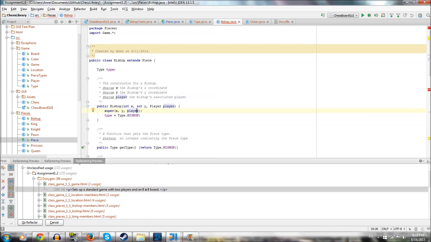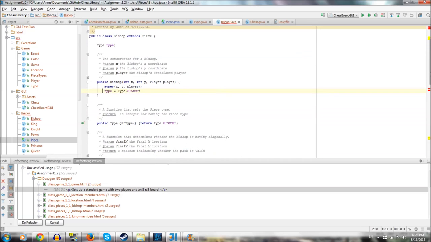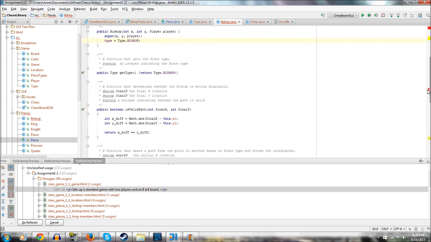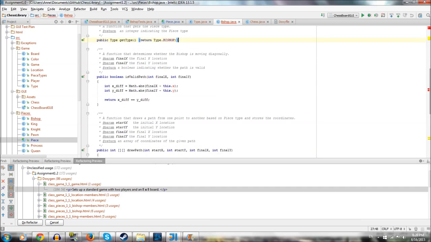That's another choice. And this super means that it calls the constructor of the generic piece, and then this is all we have to do in addition to the generic piece constructor. So you can see we're writing fewer lines of code by having that piece class as what we're inheriting from. And then return type.bishop. This is pretty straightforward. Let's see. This is where it gets more interesting.